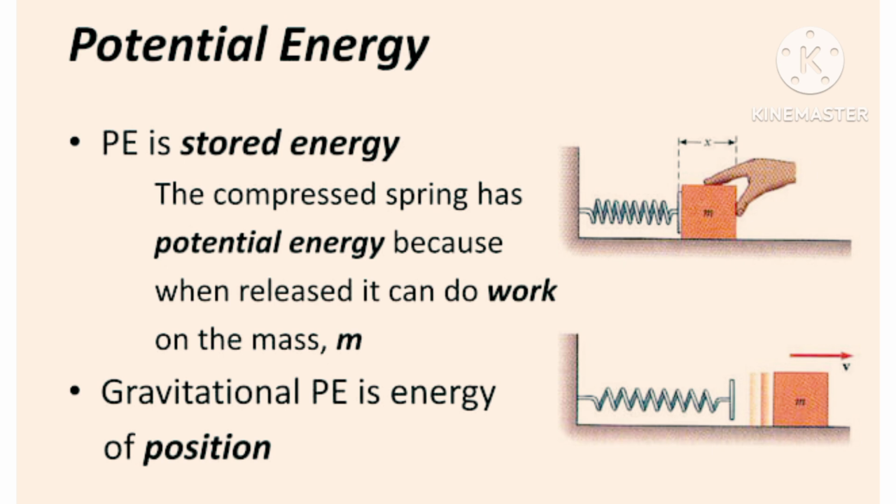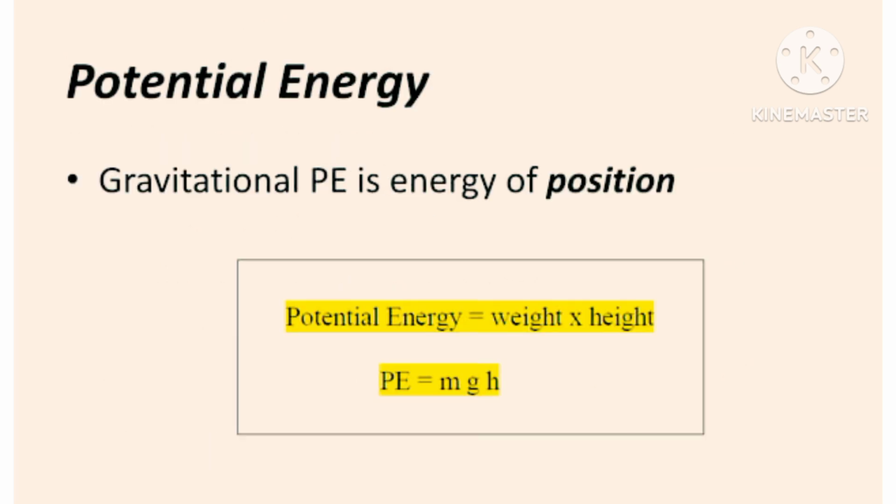The gravitational potential energy is energy of position. The gravitational potential energy is equal to weight times height, that is, potential energy is equal to m times g times h. These energies relate to an object's position or shape and their potential to convert into kinetic energy.